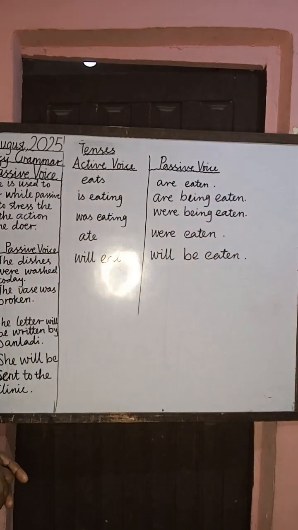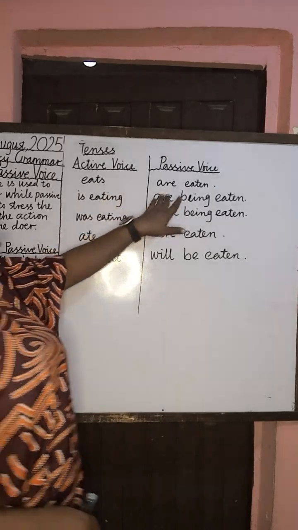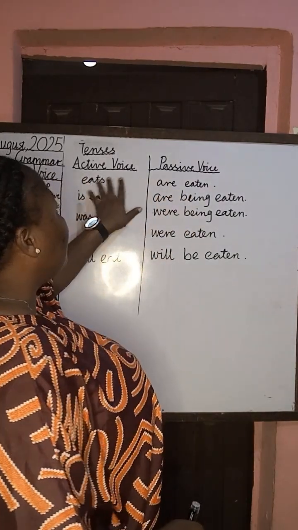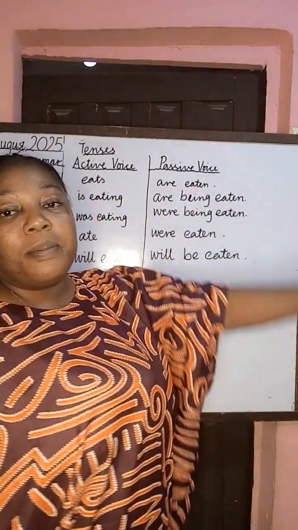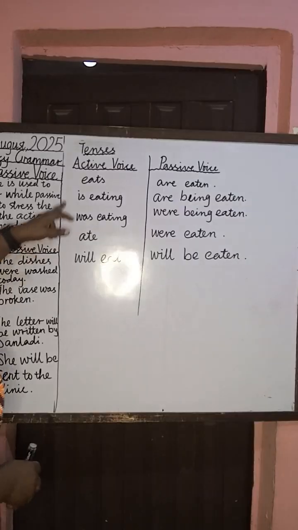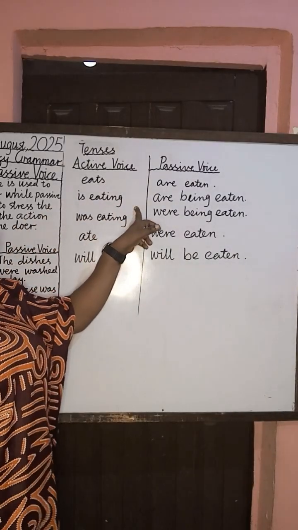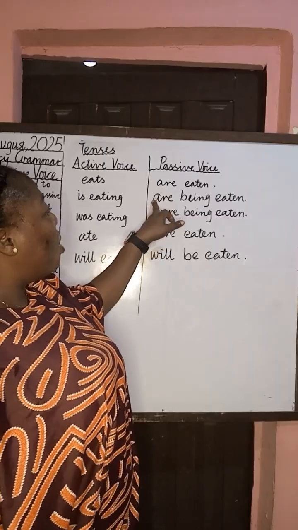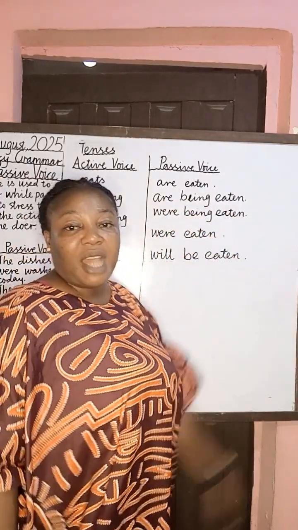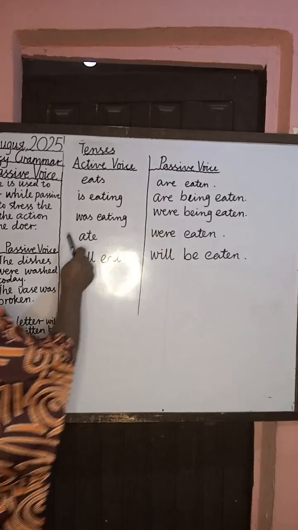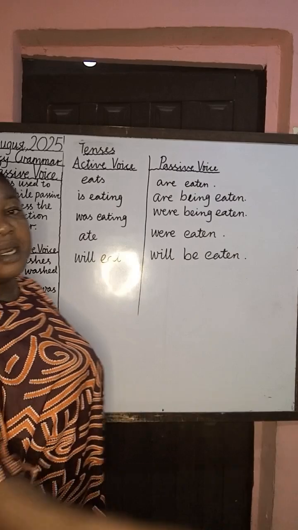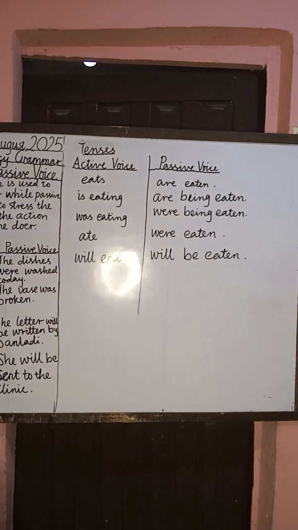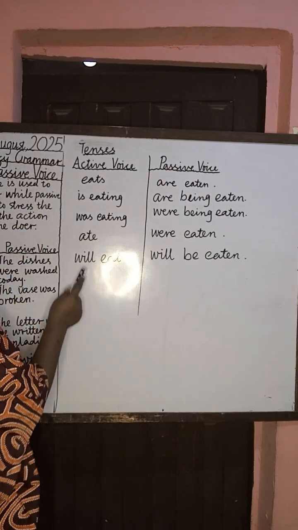So don't forget, if we have Shayo eats the apple, this will turn to the apples are eaten by Shayo. Then if we have Shayo is eating rice, this will turn to the rice is being eaten by Shayo. Then if we have Shayo was eating rice, the rice was being eaten by Shayo.